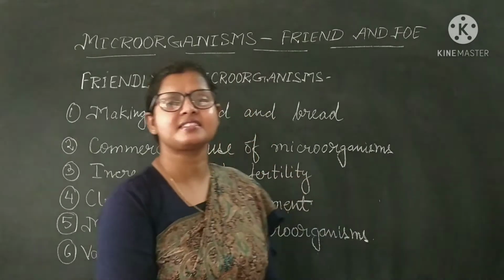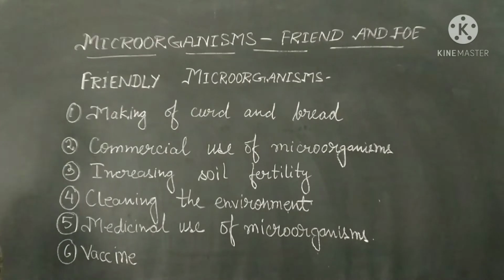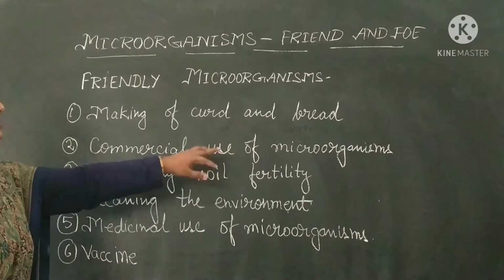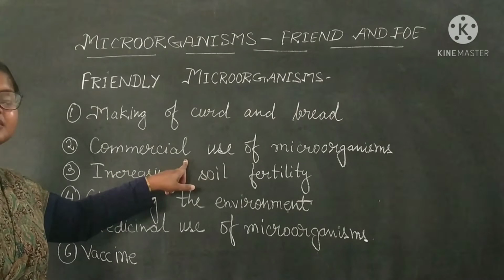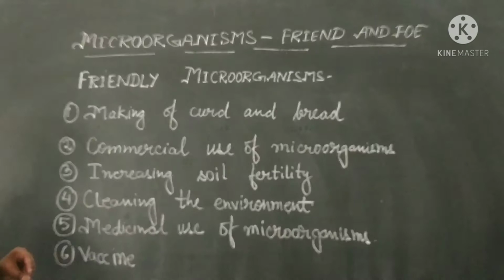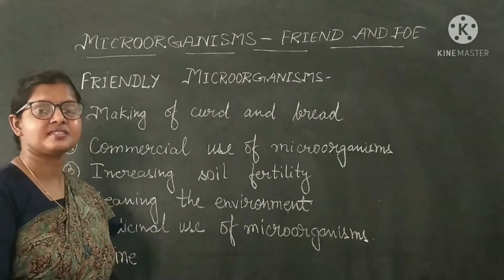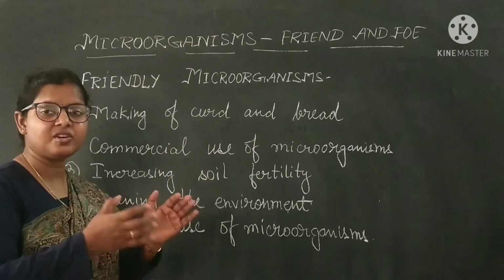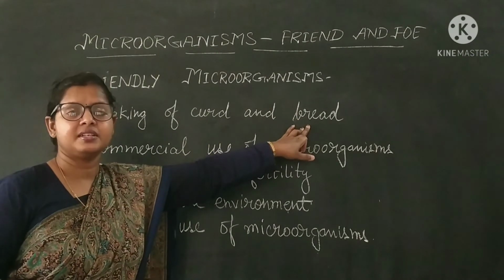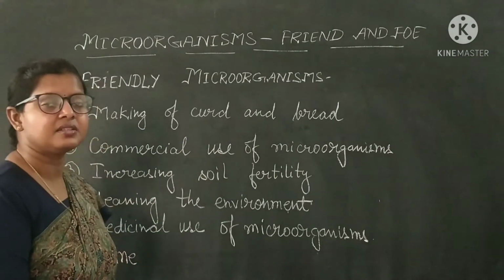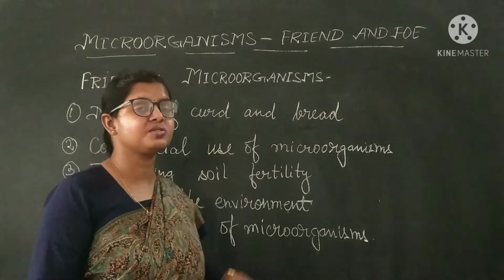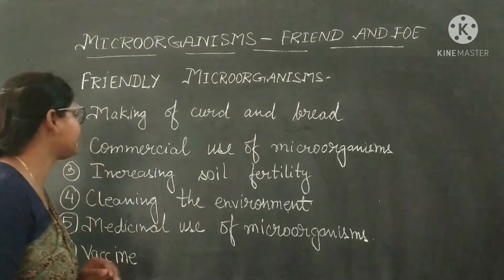We have already discussed so many friendly activities: commercial use of microorganisms, in which we discussed the fermentation process, making curd and bread, in which yeast reproduces and coagulation of protein takes place in the formation of curd, and in bread it respires and carbon dioxide bubbles are trapped, so the dough becomes fluffy.